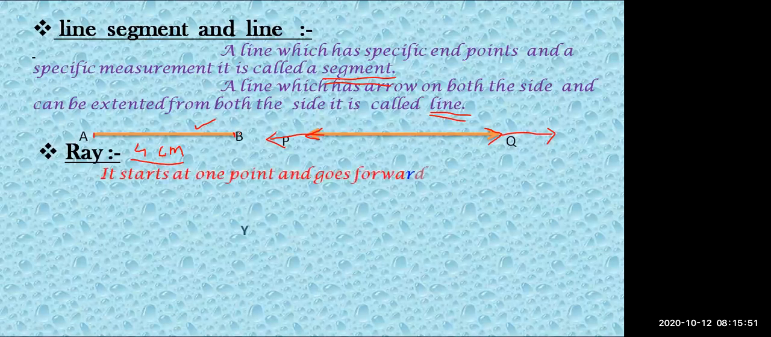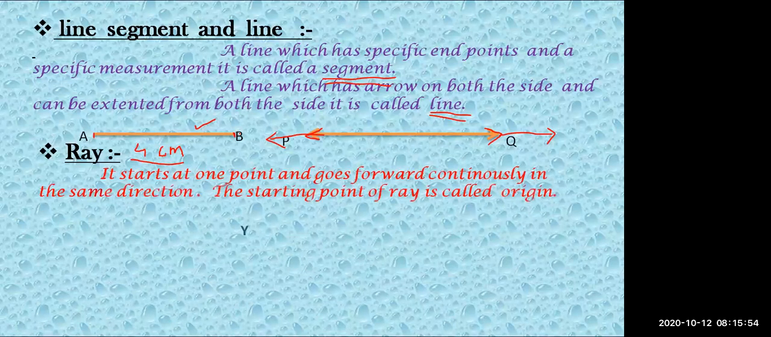It starts at one point and goes forward continuously in the same direction. The starting point of a ray is called the origin. See here, this is a ray. This is the definition of a ray. It starts at one point and goes continuously in the same direction. As if a line was going in both directions, it could be extended left and also right. But that is not the case with a ray.